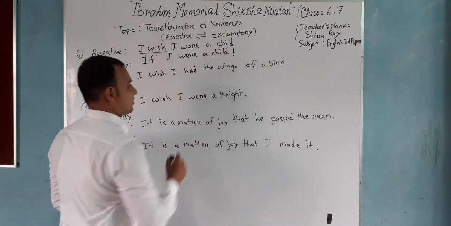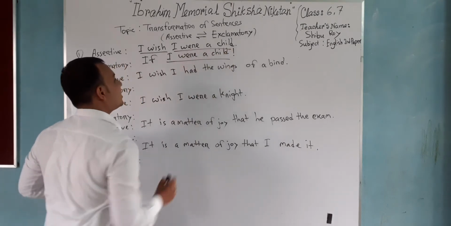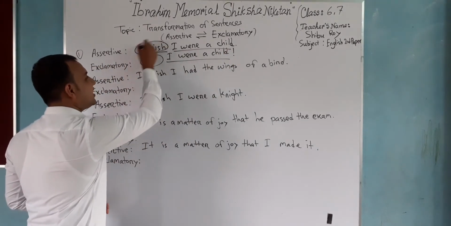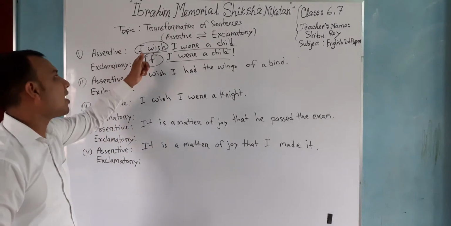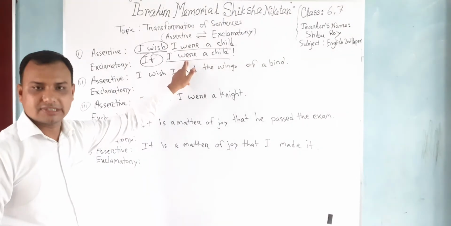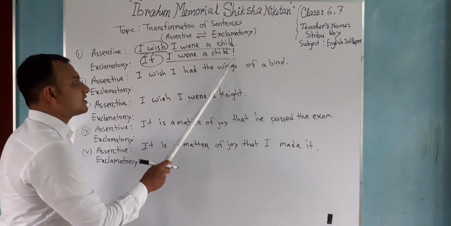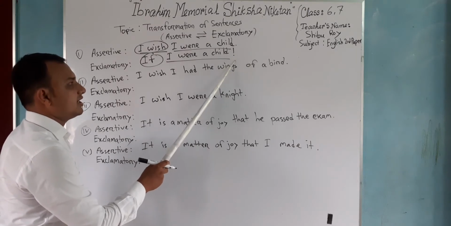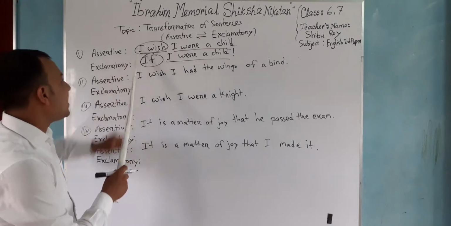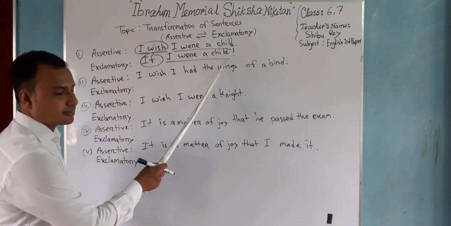It's very simple. The latter part remains same. Just we put "if" in the place of "I wish". You see that? I just replace "I wish" with "if". The latter part remains same. It's very easy. And then we need to put the exclamation sign. Without putting it, it will be wrong. So you have to be careful about it. Okay? In the place of "I wish", I just put "if", and the latter part remains same.